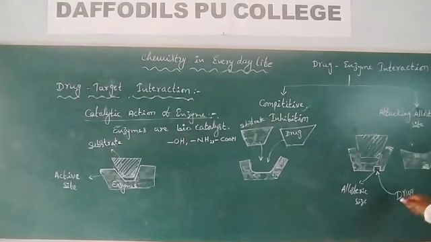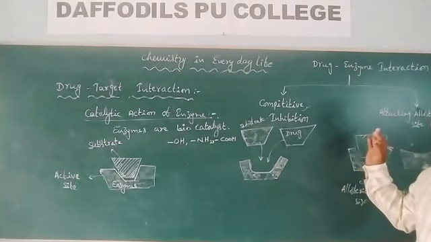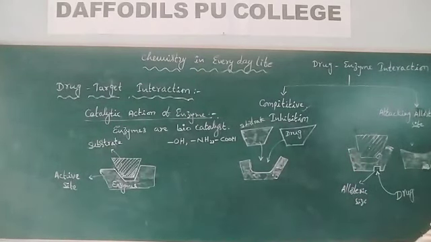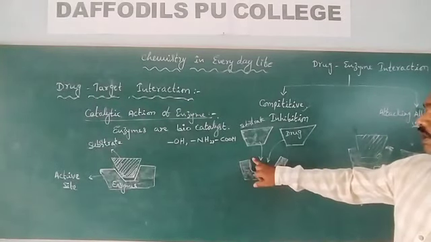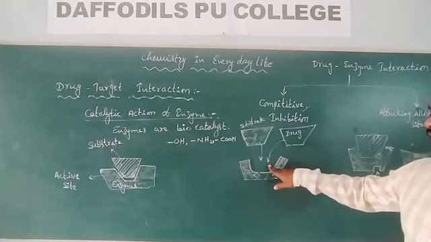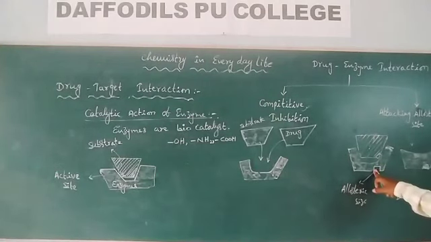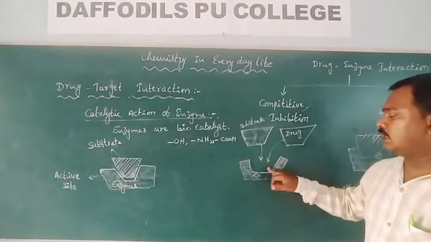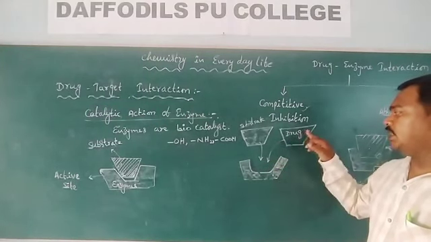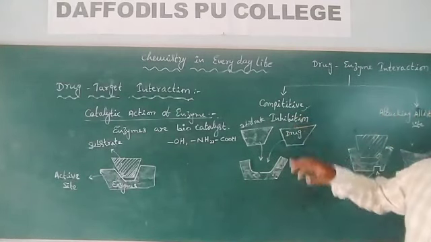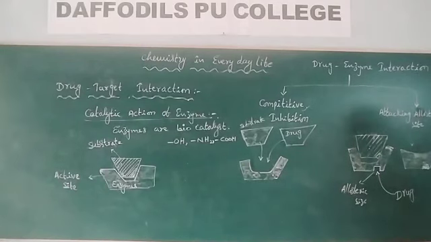So drugs which influence the biological activity do so either by attacking the active site of the enzyme, or by attacking the allosteric site. Attacking the active site of the enzyme by a drug which is mimicking the substrate molecule is called competitive inhibition.